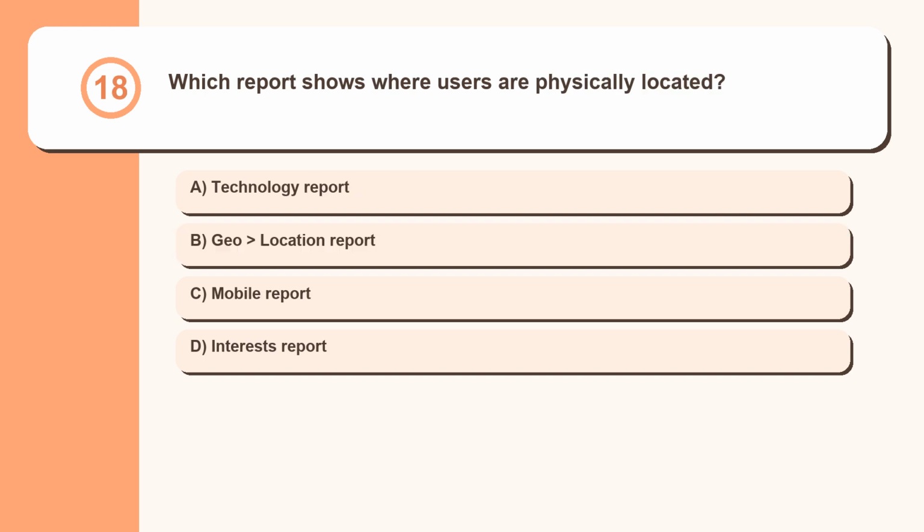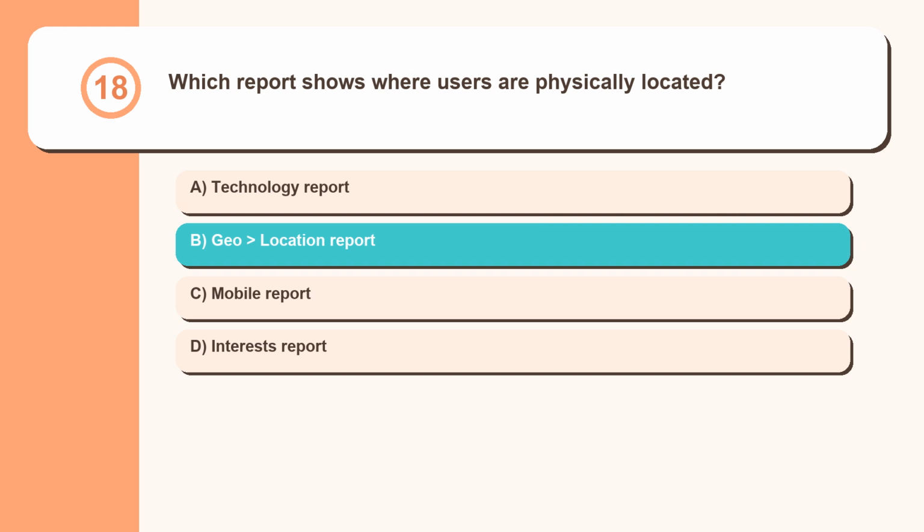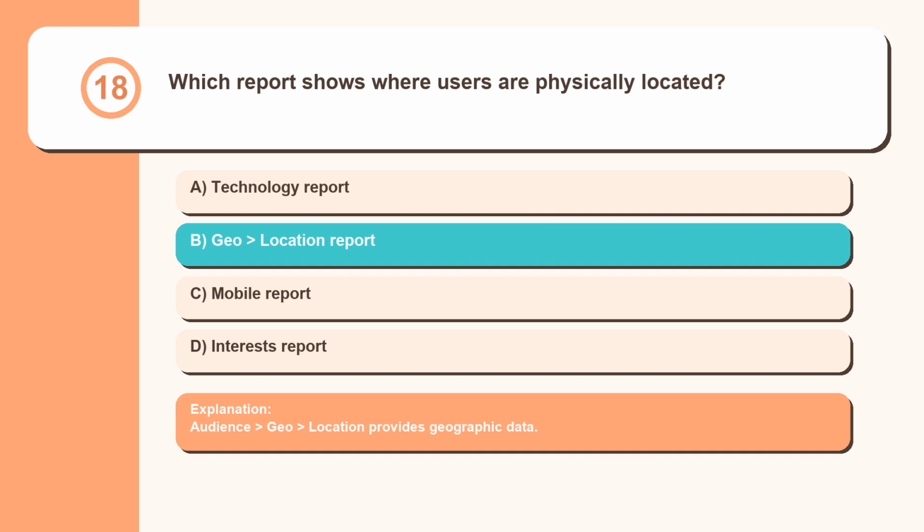Question 18. Which report shows where users are physically located? Technology report, geolocation report, mobile report, interests report. Audience geolocation provides geographic data.